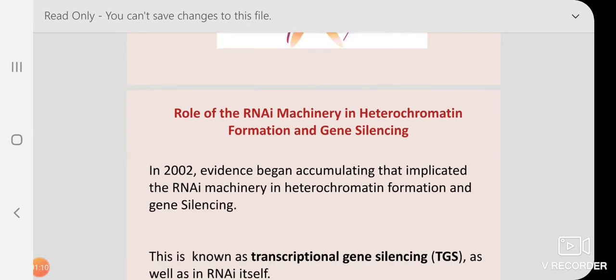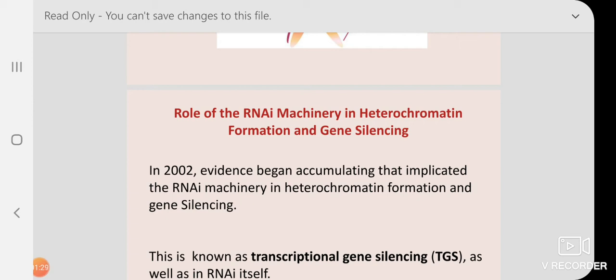In 2002, evidence began accumulating that implicated the RNAi machinery in heterochromatin formation and gene silencing. That means we knew that heterochromatin formation means condensed and tightly packed chromatin.